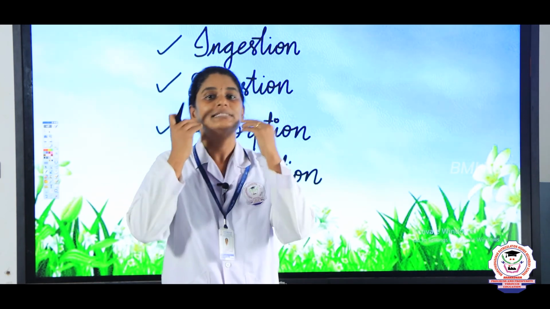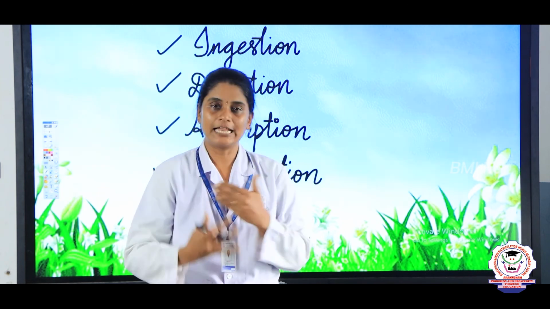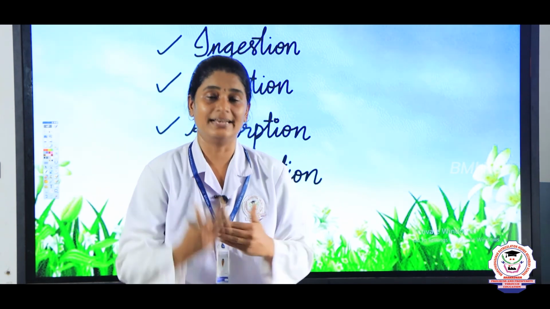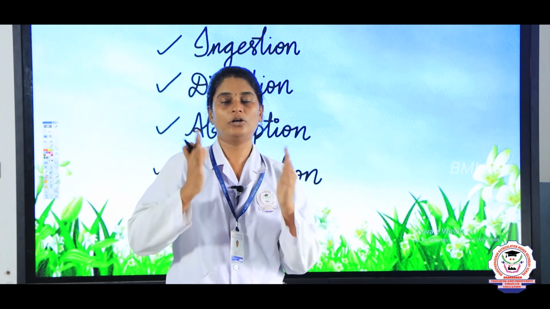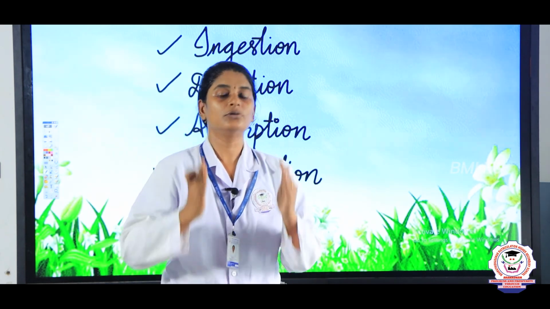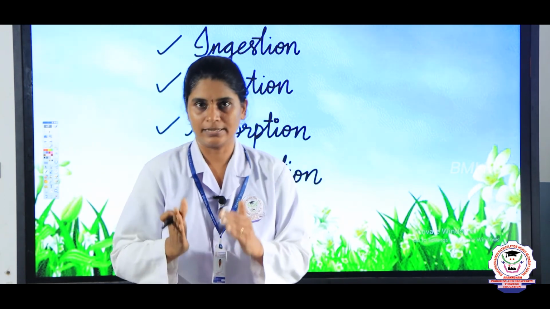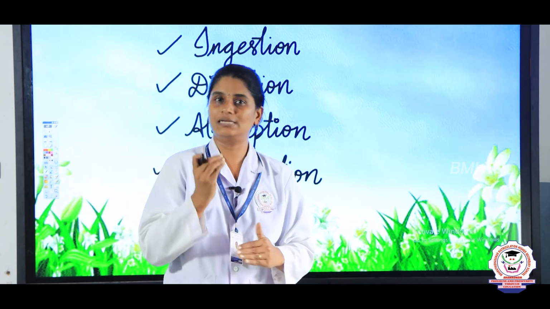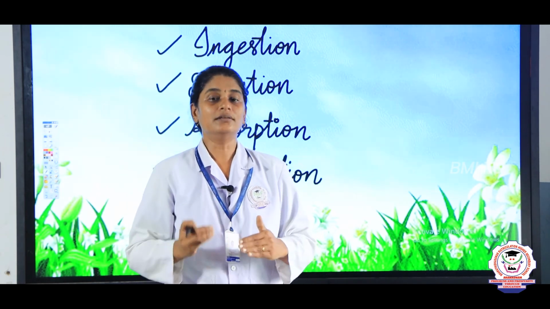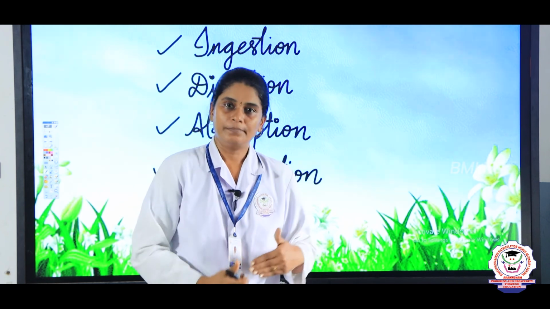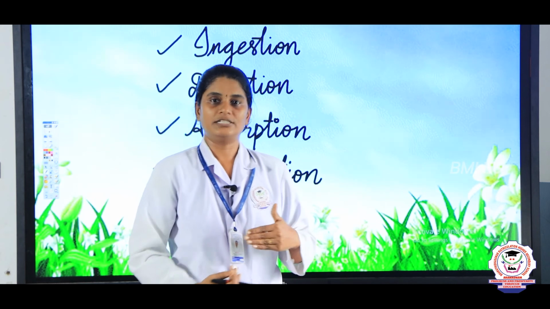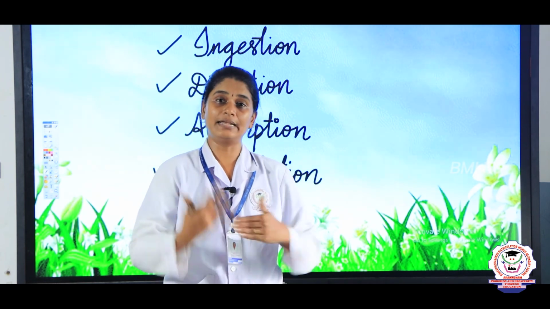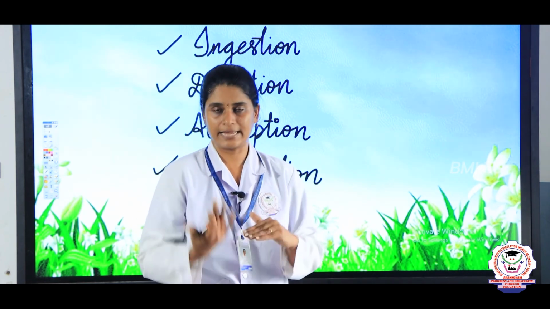For example, the salivary glands, which help in the production of saliva, that is ptyalin, that is amylase, which changes the carbohydrate, that is starch, into maltose. Maltose is nothing but a disaccharide. So, starch is changed into sugars, and maltose will be a little bit sweet. Then we saw the liver and pancreas, which also help in digestion. We will discuss the liver and pancreas in detail in the second part.